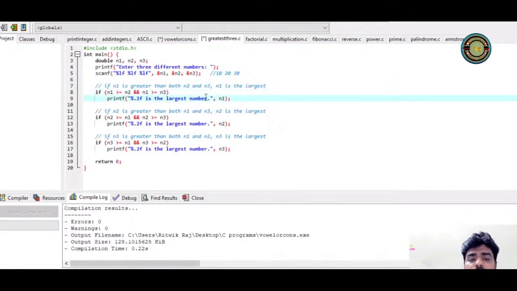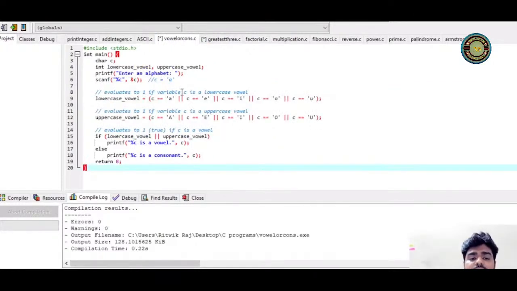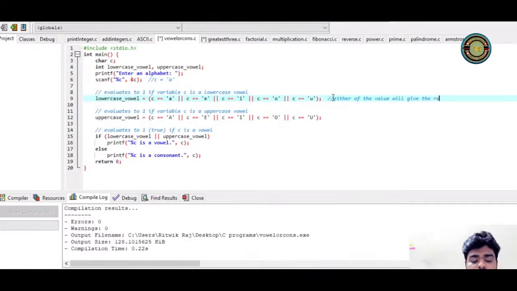So try to understand what all things I am using here. See, in vowels and consonants, I used the OR operator. What is the OR operator saying? The OR operator is saying that either of the values will give the result. So if either of the values is true, it will give the result as true. So that is what happened, right? When this was true, my whole statement became true. That is the power of the OR operator.